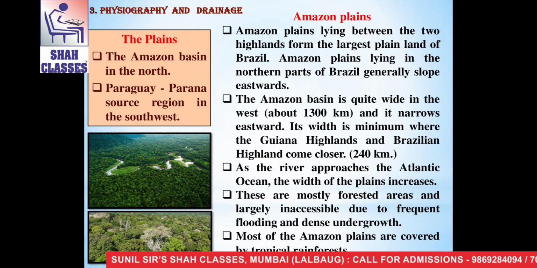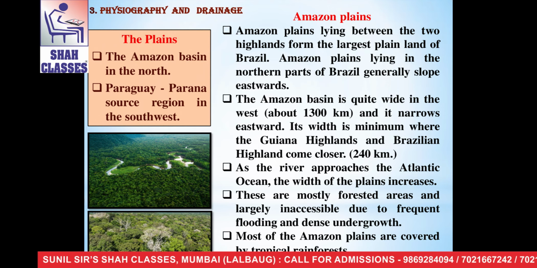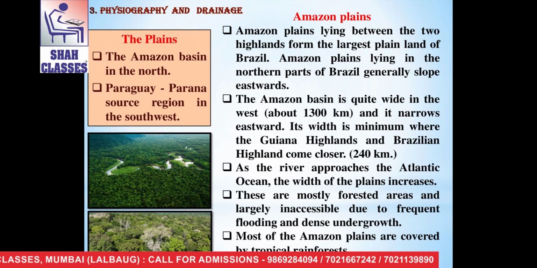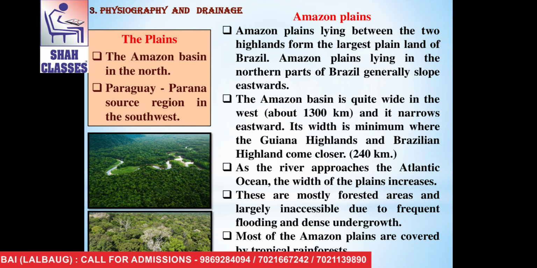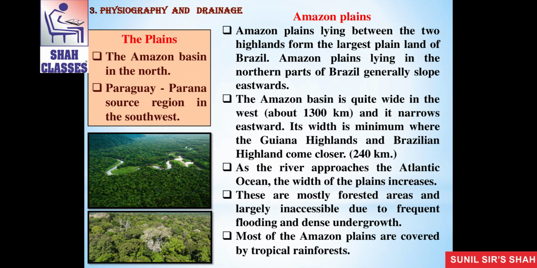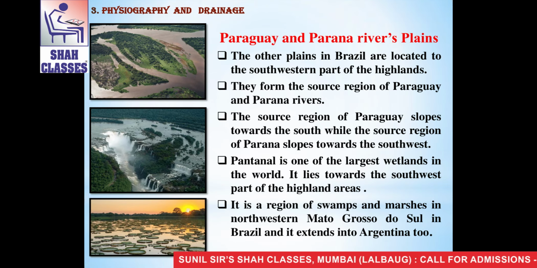As the river approaches the Atlantic Ocean, the width of the plains increases. These are mostly forested areas and largely inaccessible due to frequent flooding and dense undergrowth. Most of the Amazon plains are covered by tropical rainforests. The tropical rainforests are the specialty of the Amazon plains.